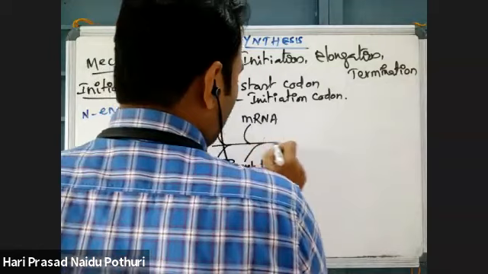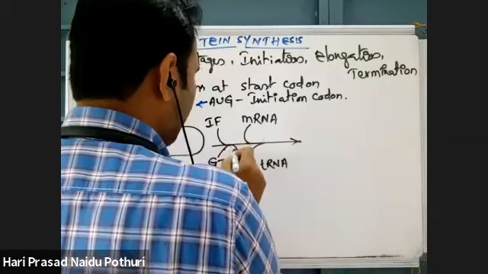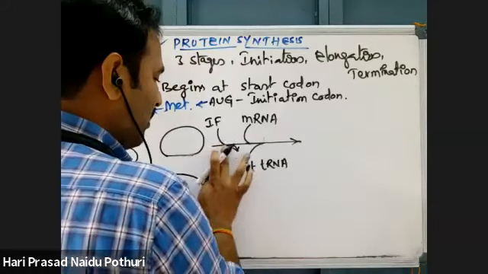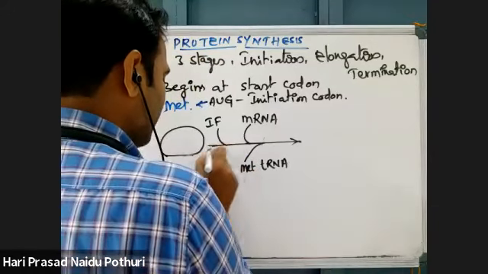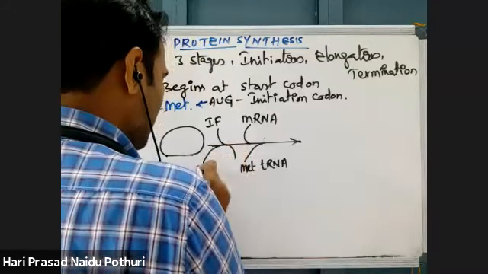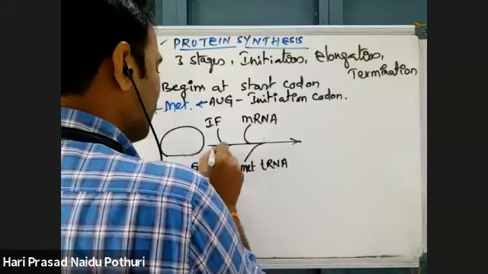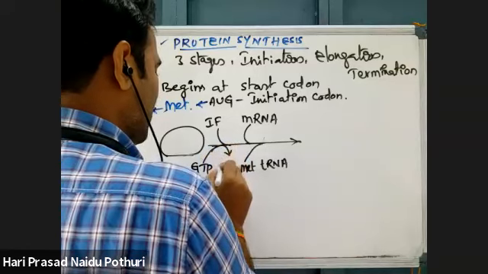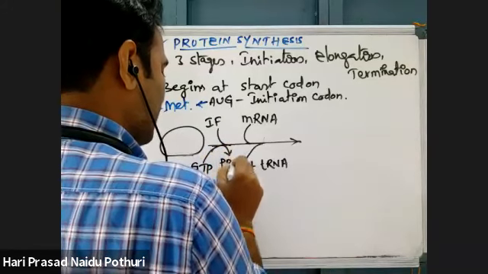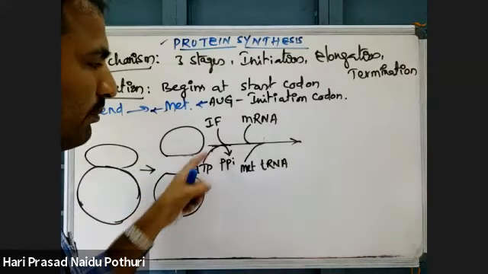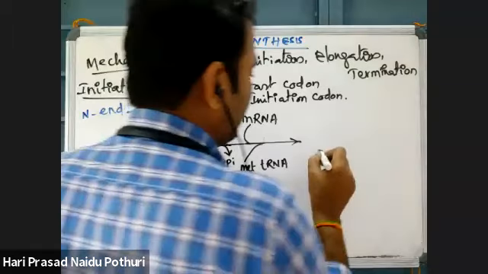When GTP is added, inorganic pyrophosphate is released, that means two phosphates come out.